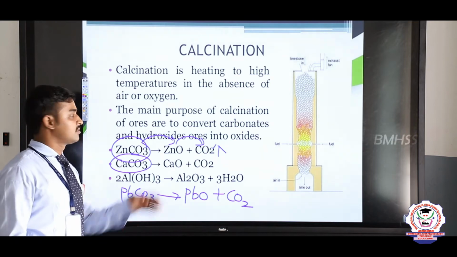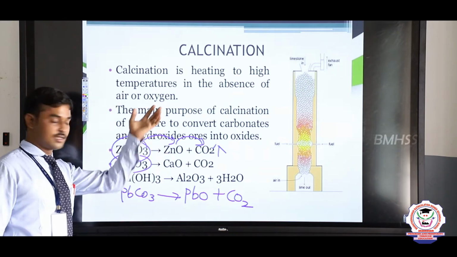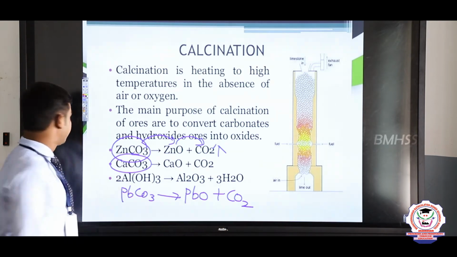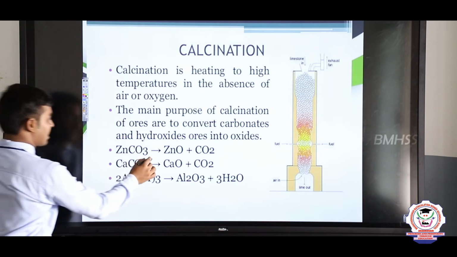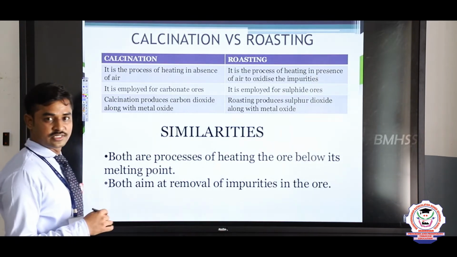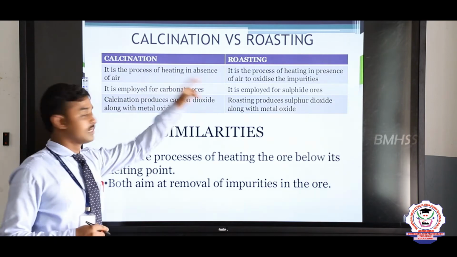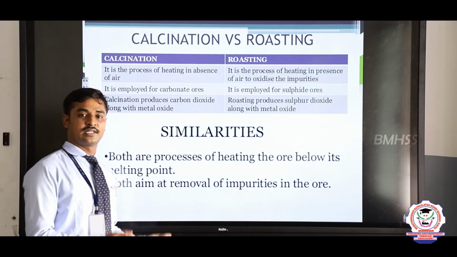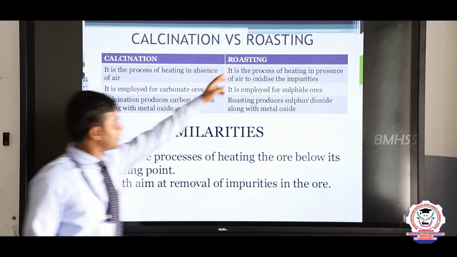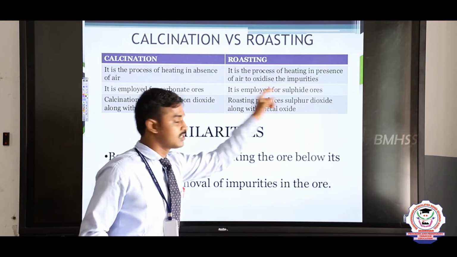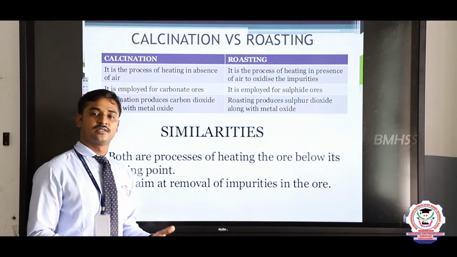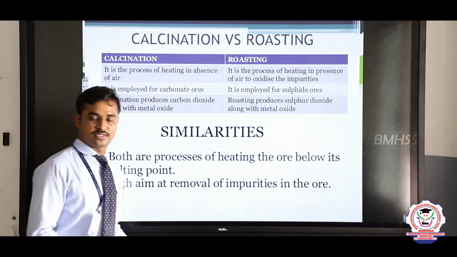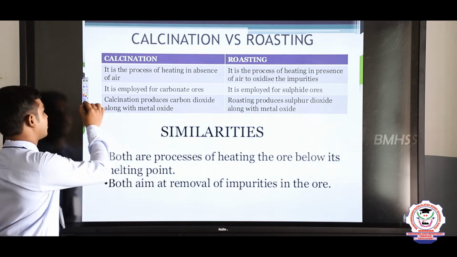By adding oxygen, we can get a metal oxide, that is the roasting process, and by removing carbon dioxide we can get a metal oxide, that is the calcination process. That is the difference between calcination and roasting. Here is another difference. Calcination is a process of heating in the absence of air, because this reaction doesn't need air or the oxygen in the atmosphere. But roasting is a process of heating in the presence of air, because the roasting process requires the oxygen present in the atmosphere, and calcination is employed for carbonate ores. Only carbonate ores, that means CO3.